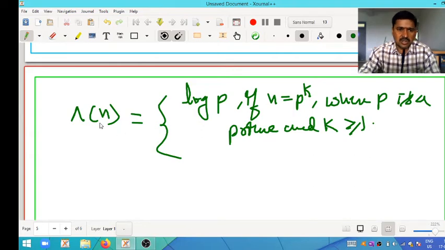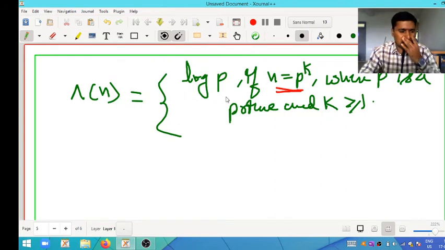That means the Mangoldt function of n is log p where n is of the form p power k. Otherwise, the value becomes 0.